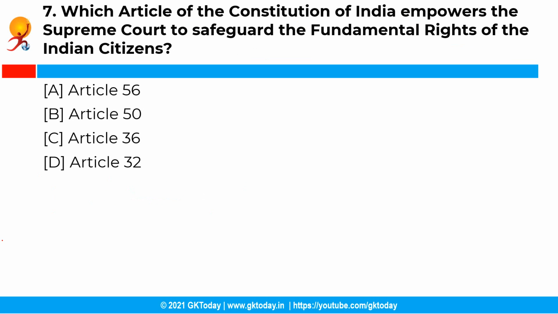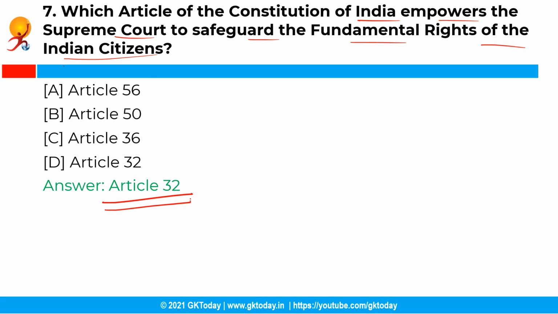Now the next question is, which article of the Constitution of India empowers the Supreme Court to safeguard the fundamental rights of Indian citizens? So you have the following options, and the correct answer is option D, that is Article 32. So Article 32 of the Constitution of India empowers the Supreme Court to safeguard the fundamental rights of Indian citizens, and Article 32 relates to constitutional remedies for the enforcement of the rights conferred by Part 3 of the Indian Constitution.